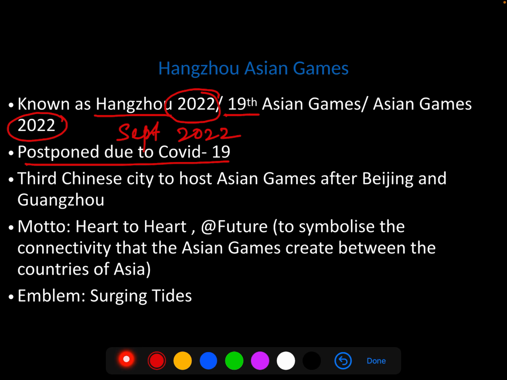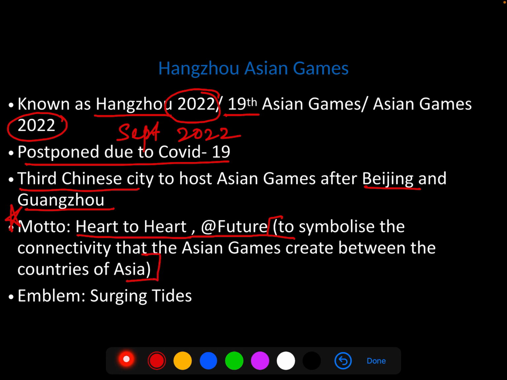Now, Hangzhou is the third Chinese city to host Asian Games after Beijing and Guangzhou. Now, pay attention to this, please. The motto of Hangzhou Asian Games is Heart to Heart, @ Future. And it is supposedly to symbolize the connectivity that Asian Games create between the countries of Asia. Now, if at all you don't remember this part, that is fine.